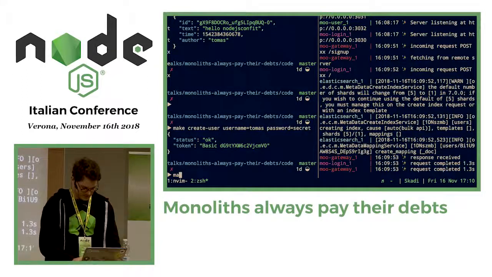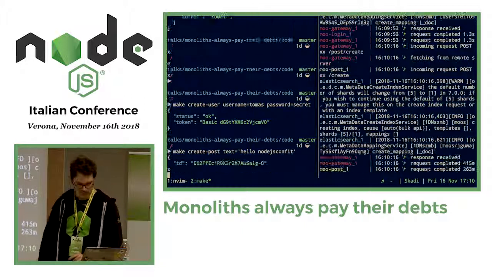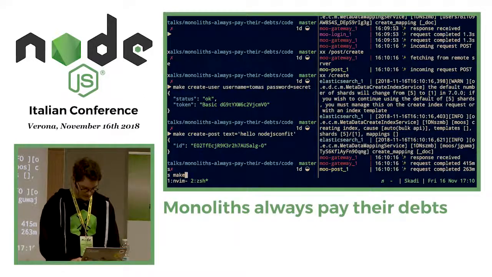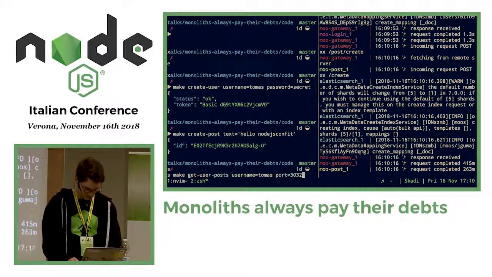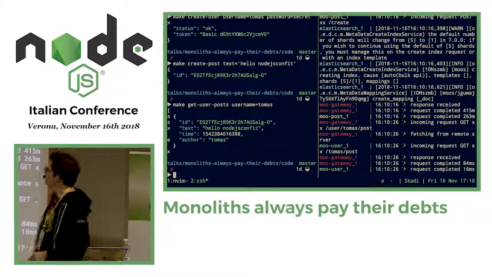So let's see now if the create endpoint is working. Get post, remove the port. Yes, it's working. And finally, get all the user posts. Ta-da! It's working. Amazing.